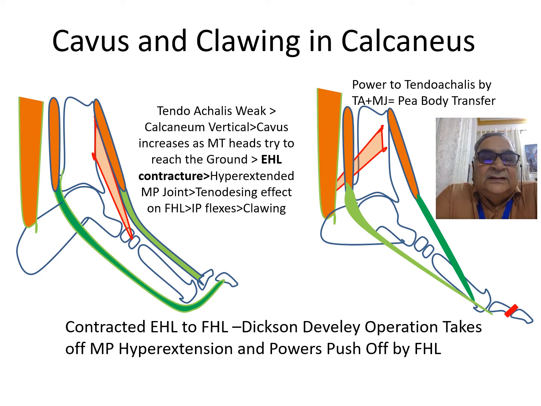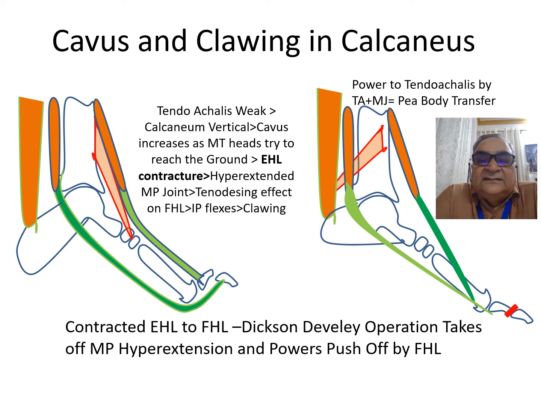To keep the metatarsals on the ground, the forefoot has dropped, the bowstring structures are tight, and because the MP joint has gone into hyperextension, the extensor hallucis longus is contracted, and there's a tenodesing effect on the flexor hallucis longus, which is flexing the interphalangeal joint.